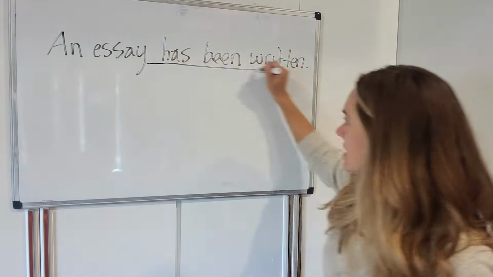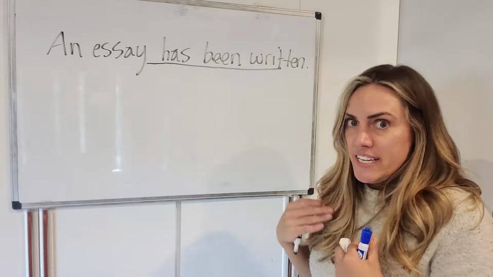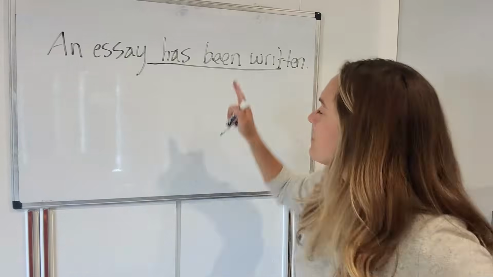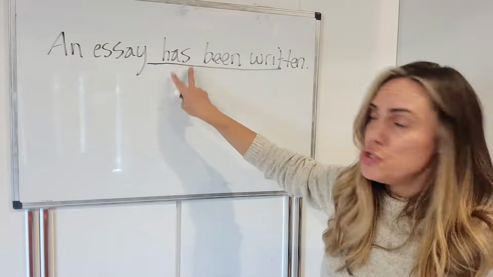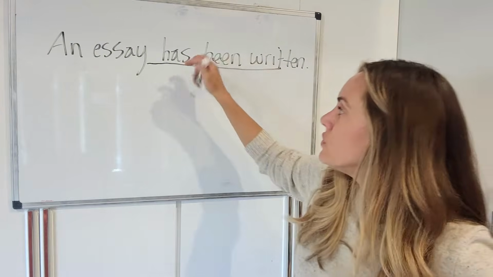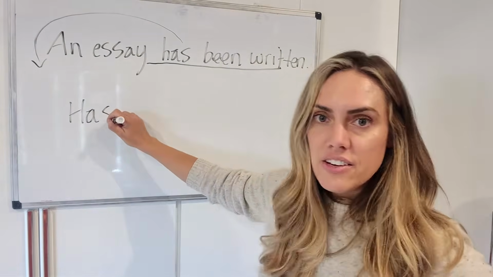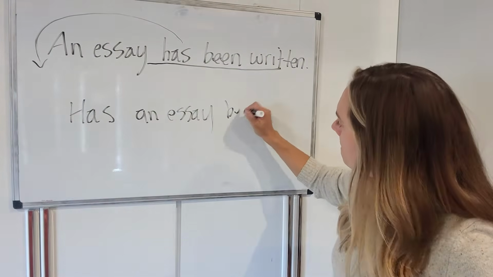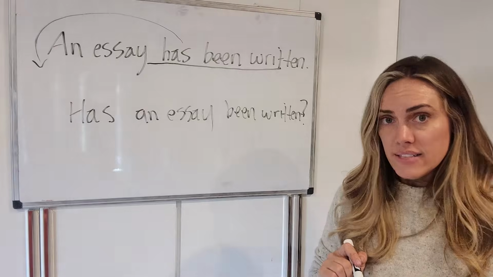Okay, let's turn this one into the passive voice question. It already is in the passive voice. An essay has been written. The essay received that action, right? Now, let's make it a question. Well, where's the first helping verb? This is the first helping verb. There's two. 1, 2. This is the main verb. So you want to move the first helping verb over to the front, and you're going to say has, and then you need the subject, an essay, and now you just need the rest of the verb. Has an essay been written? So there you have it. That is how you make the passive voice.